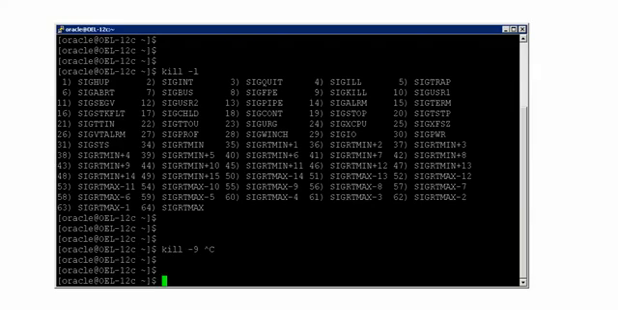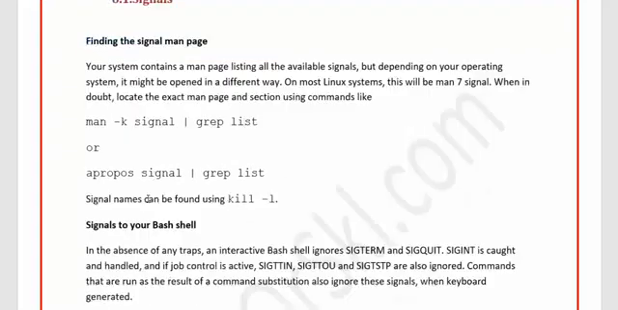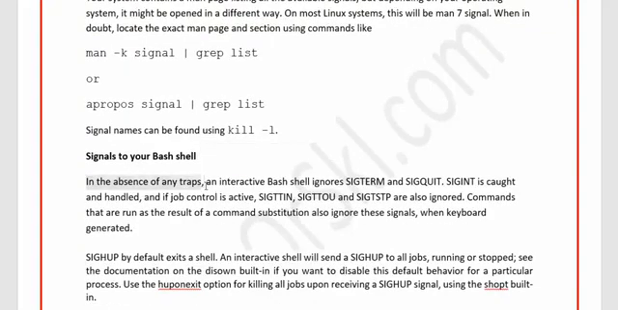That's it. So now let me come back to this. Now you would have understood what a signal actually is, and how a signal is used by the kernel to take appropriate action, right? Now if you see, in the absence of any traps, we will come back to this. What are traps? Consider that there is no trapping at the moment. An interactive bash shell ignores SIGTERM and SIGQUIT.